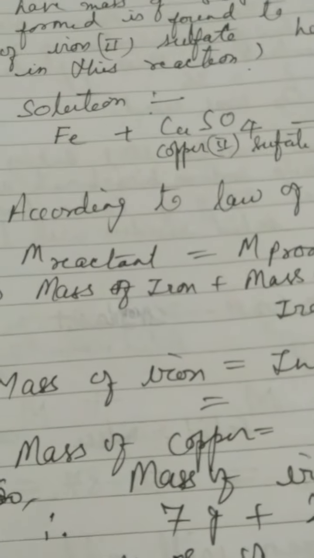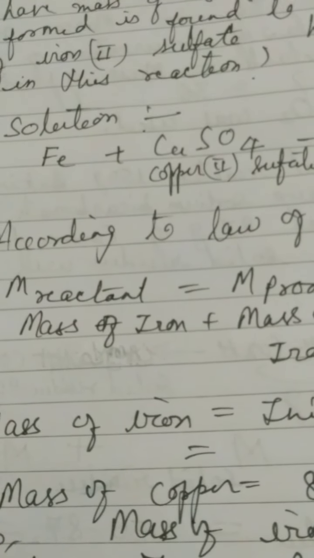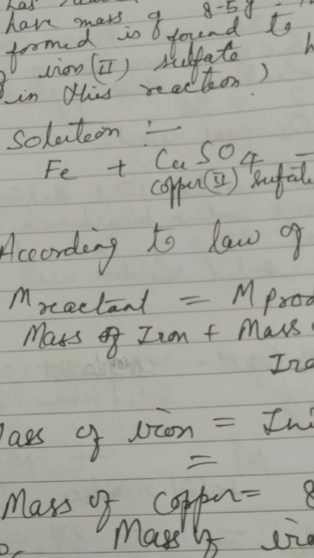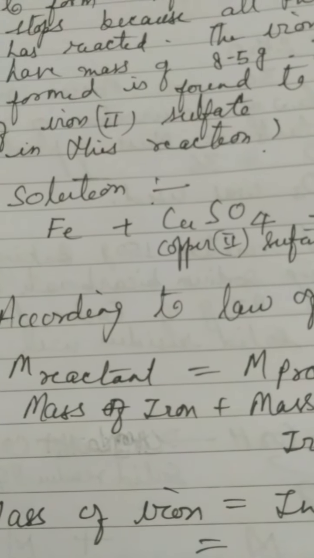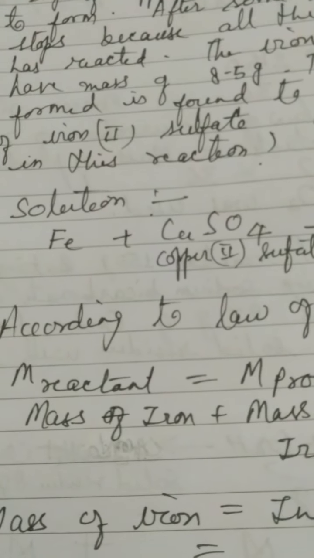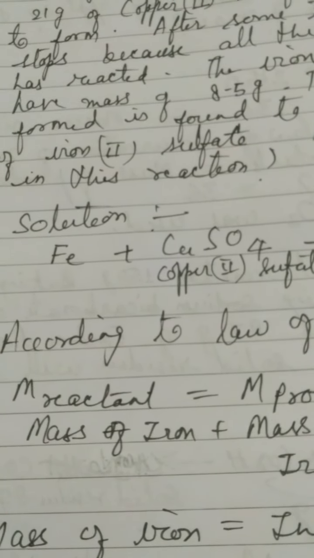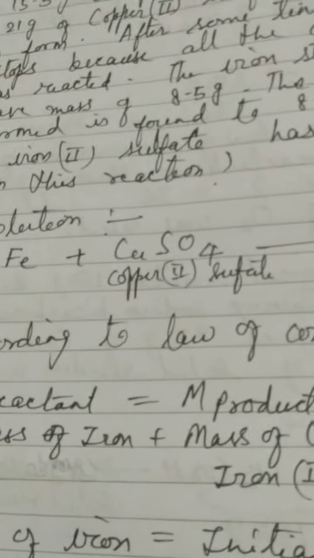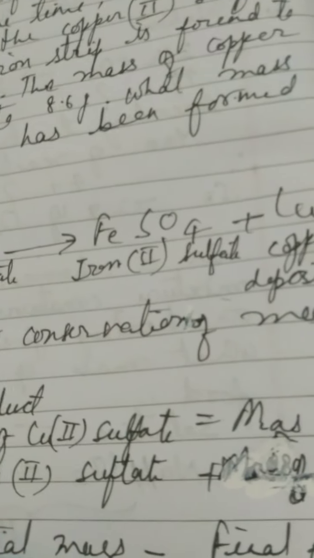So see the solution. First, iron is a reactive metal, so it starts displacing copper, which is the less reactive metal. There will be a loss of mass in the iron, because iron is displacing the copper from the copper sulfate solution and becoming iron sulfate, which is a different substance.